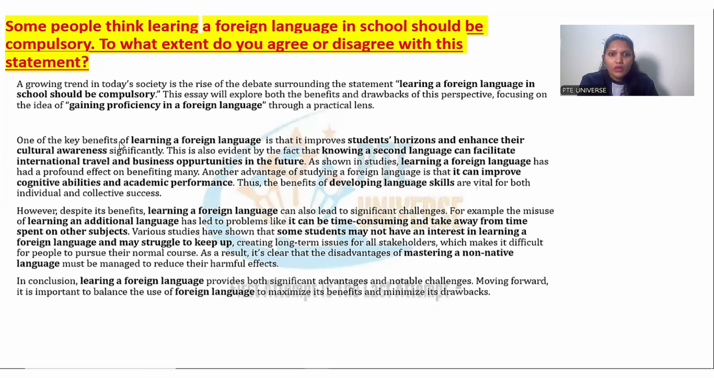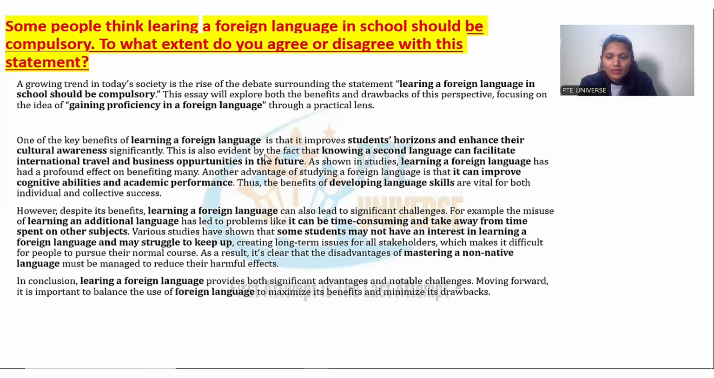One of the key benefits of, whatever is the topic, learning a foreign language is that. So, when you learn a foreign language, what will be the benefit? That it improves students' horizons and enhances their cultural awareness. It will give a better exposure. You will increase your knowledge. So, you need to write a kind of phrase like this. This is also evident by the fact that, after that, we are writing a line. So like in the beginning, I told you keywords, phrases, sentences, essay topic statement. This is how you need to frame your answer.